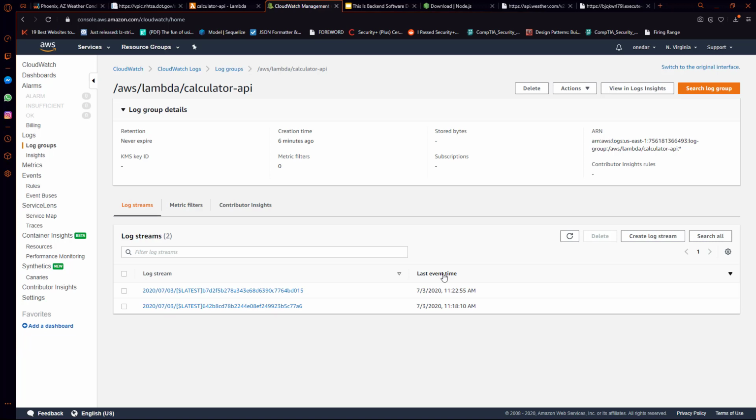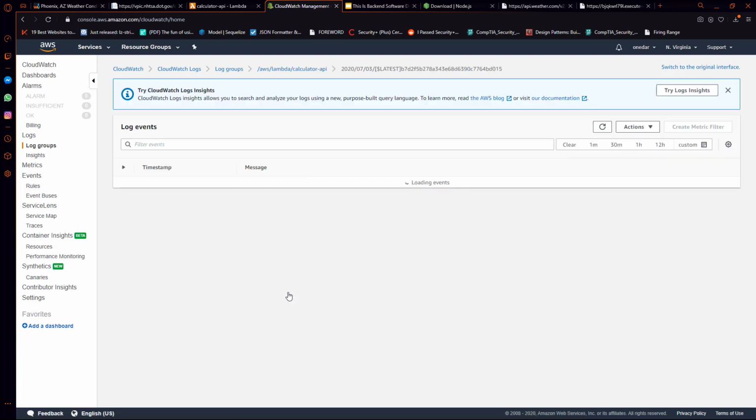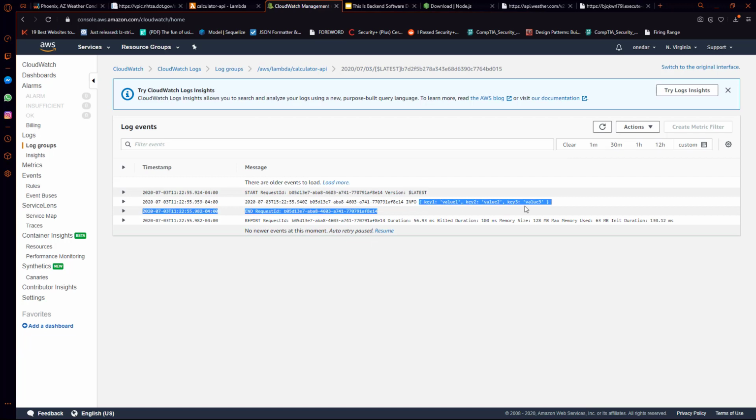I'm going to choose the latest. You can see the last event time. We have one from 11:18 and one from 11:22. Every time you save your Lambda, you're going to get a new set of logs. So you can see these were the first tests that we were running. Then I made that code change to log the event, and now we're getting a new log stream. So let's open this up. We should be able to see the info from our test event, which is great.